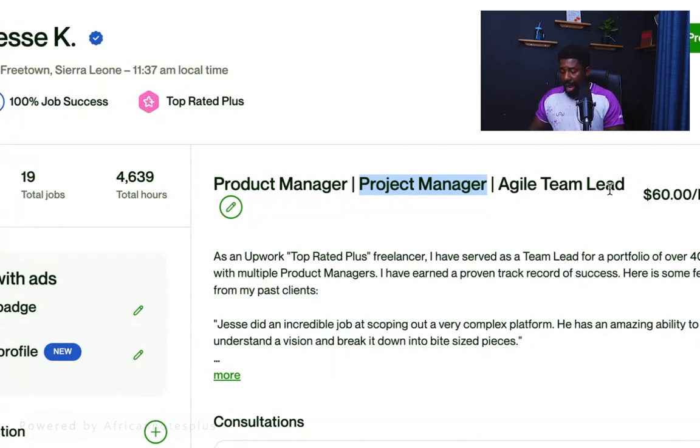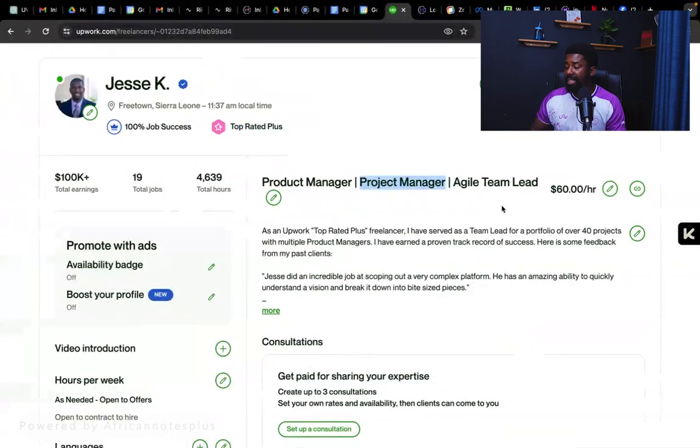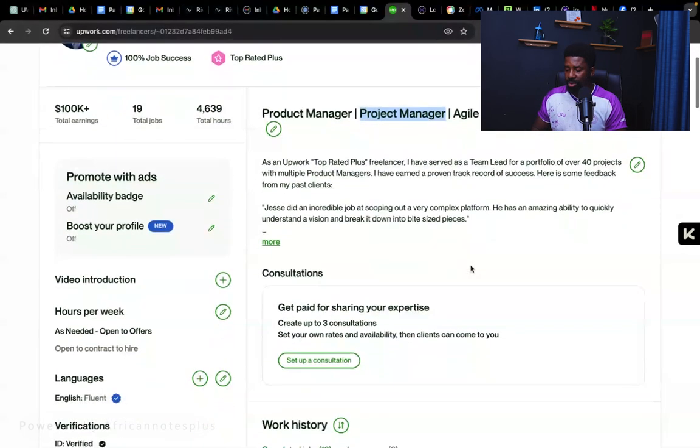And again, the other thing is, don't be tempted to, because you see me put $60 per hour as my rate. If you have the kind of experience that I have, of course you can put more than that. You can even put 100 and something dollars. But I've seen freelancers that have not made a dime on the platform putting $200 as a rate. That is really risky for you to do, because nobody will want to hire you because you don't have any reputation on the platform. Why would somebody hire you?